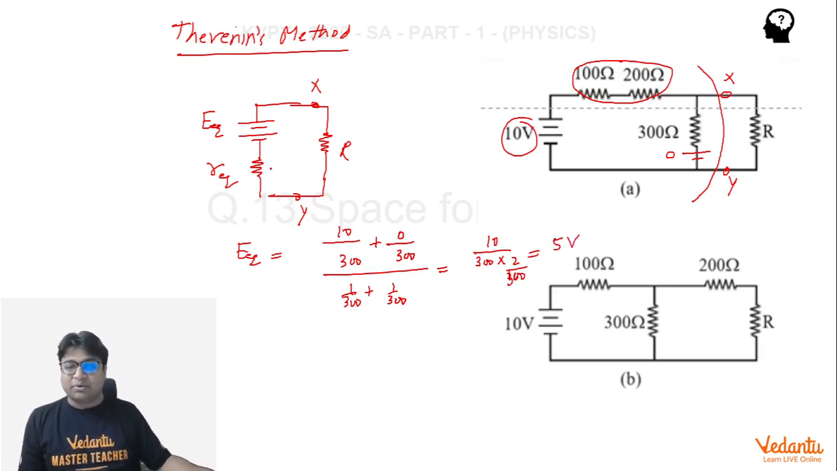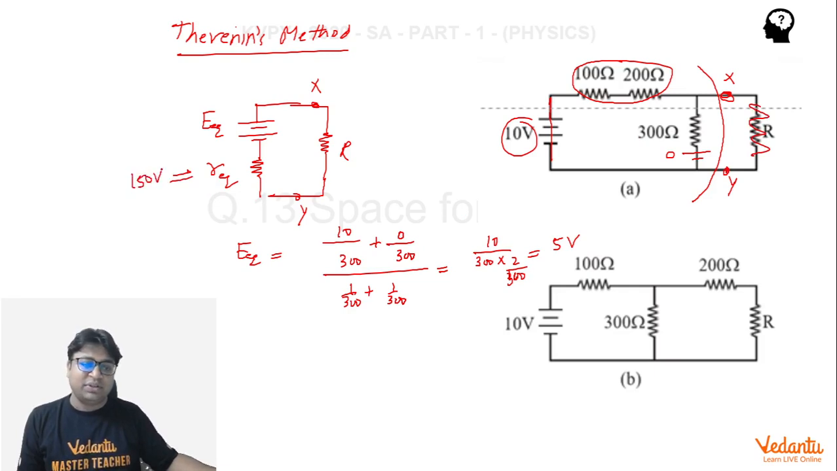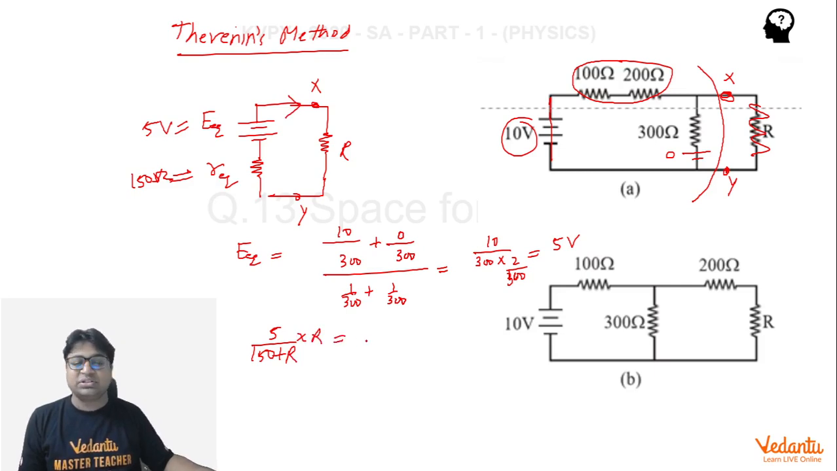And what about R equivalent? Well, to calculate R equivalent, we simply assume a connecting wire here and then we calculate the equivalent resistance between point X and Y, ignoring this resistance. So that would be 150 ohm. So this turns out to be 150 ohm, and this turns out to be 5 volt. So the potential difference across R turns out to be 5 upon 150 plus R, that's the current that will flow in this branch, into R. So this is the value of VR in the first circuit.